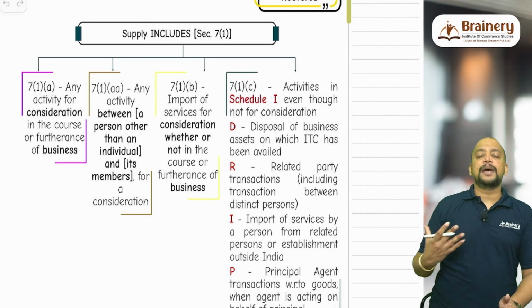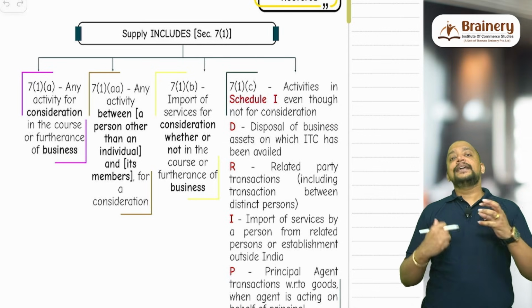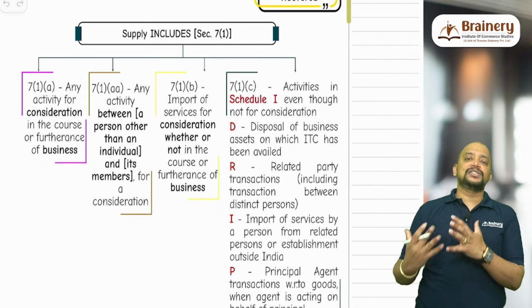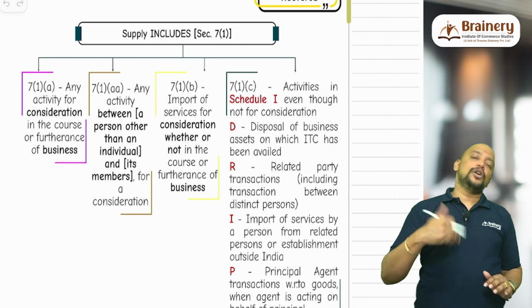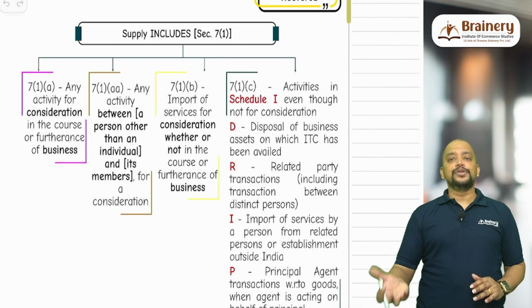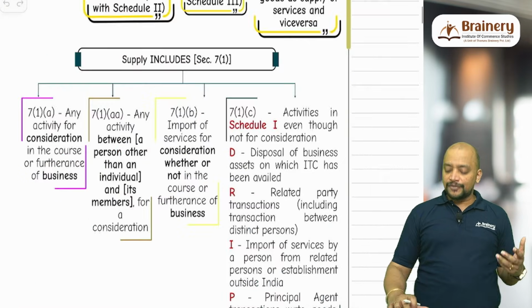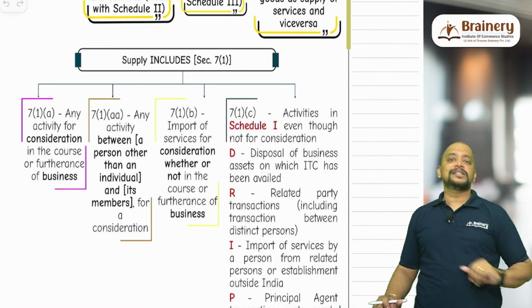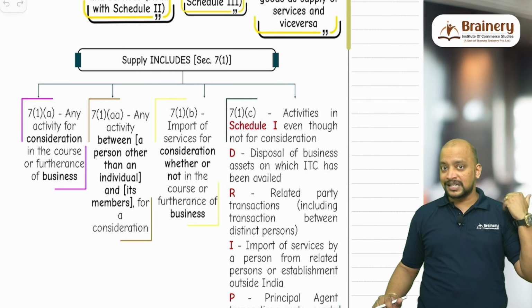What is capital goods? Capital goods means any goods which are purchased and capitalized in the books of the person who is purchasing it is known as capital goods. Whereas all other goods will be called inputs. It is not called capital goods. So therefore, only for capital goods 18(6) is applicable, but for inputs 18(6) is not applicable.